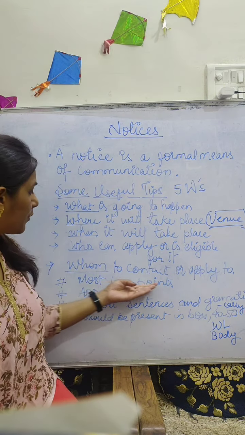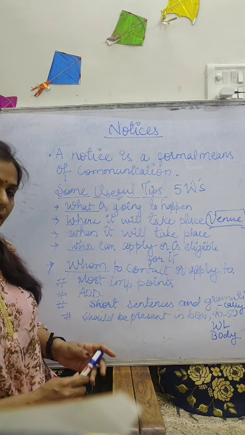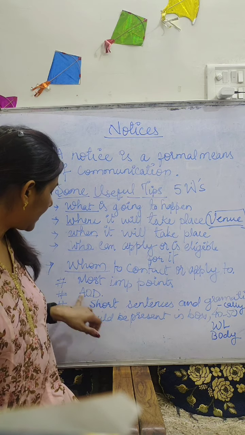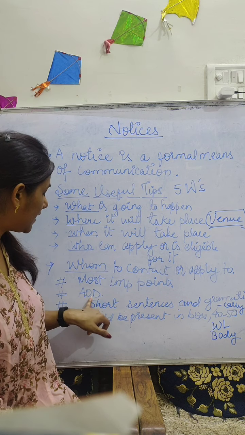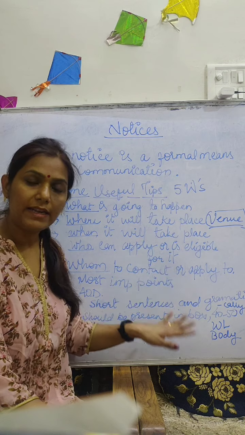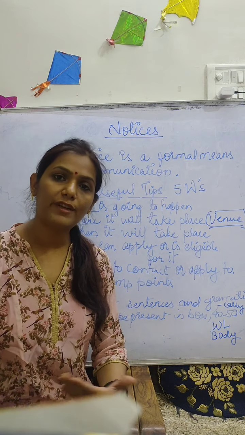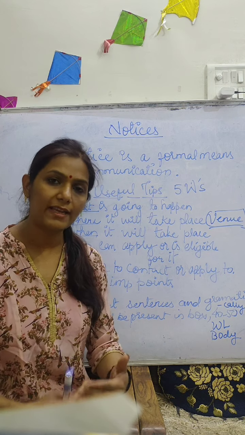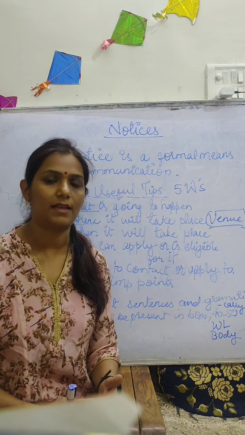I have written AOD in an abbreviation form, a short form. What does AOD mean? It means any other detail. Any other detail can also be included in the notice if it is necessary.